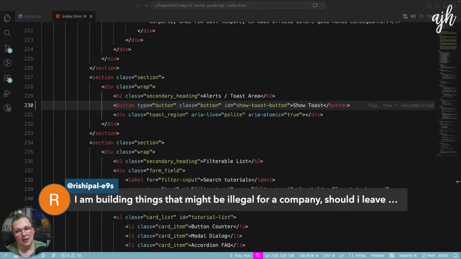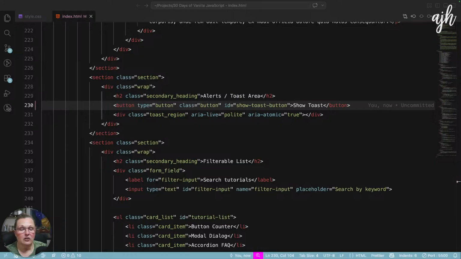Rishapal says, I am building things that might be illegal for a company, should I leave? So that is a question that you should ask an attorney. I'm not an attorney. I don't know. I don't have any context for your situation. You should speak to an attorney if you think something is illegal. I also don't know what country you are in. And if you are in the United States, I'm not a practicing attorney in the US, so you should talk to an attorney about that. And good luck with that. That sounds like a difficult position to be in.